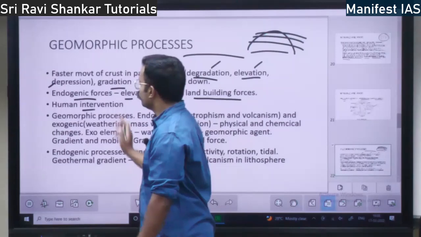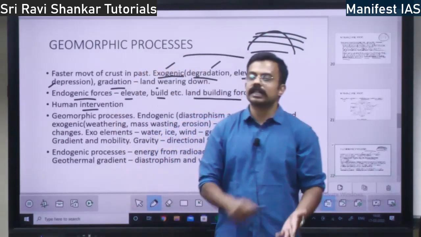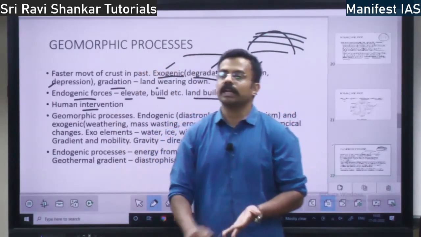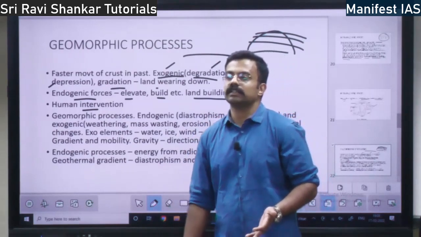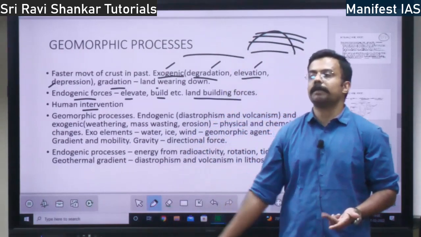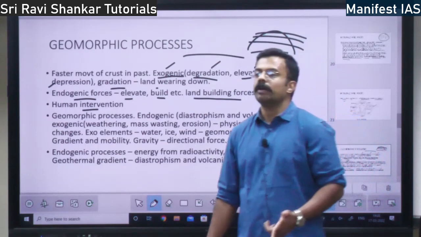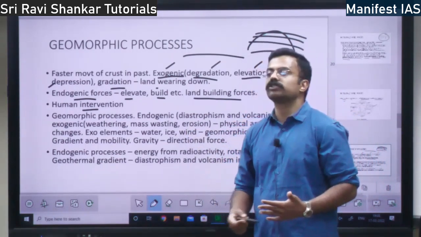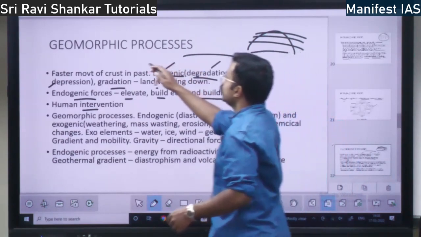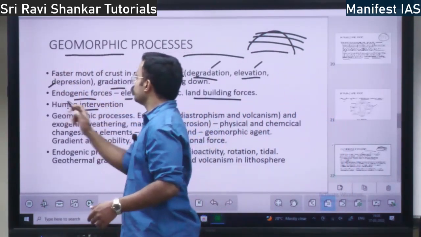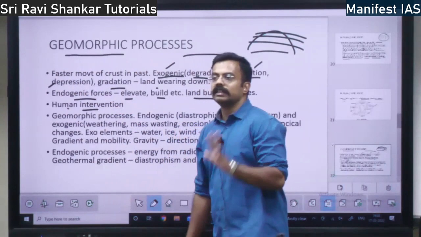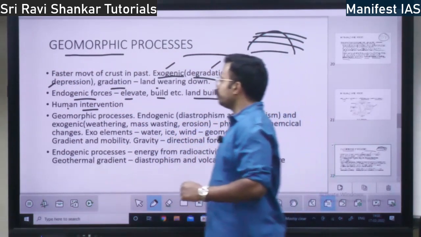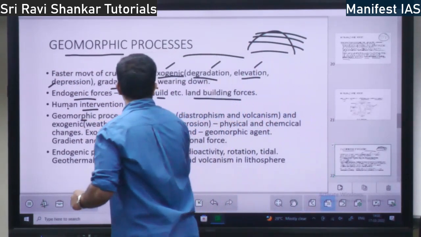The third change is human intervention. Humans are doing mining. They are doing deforestation. They are changing the landscape. They are doing pollution. Human induced changes are also important for the changes on the earth. In geomorphic processes, human intervention is also there. Three reasons.